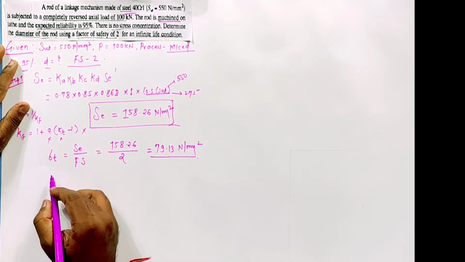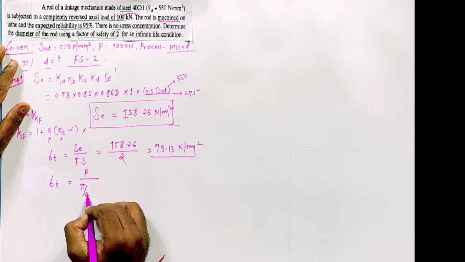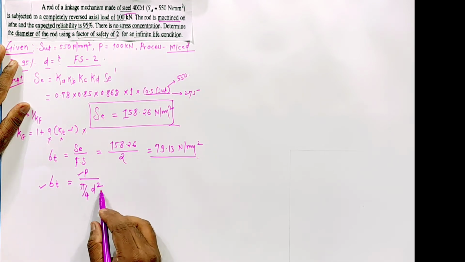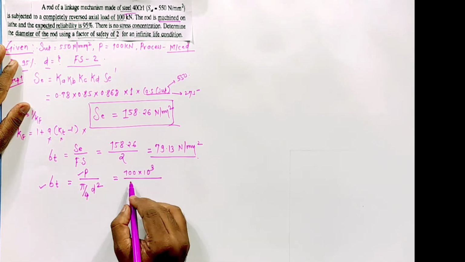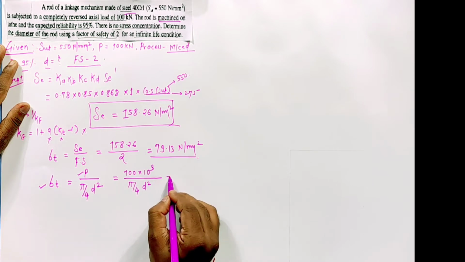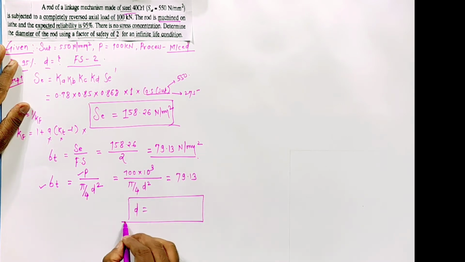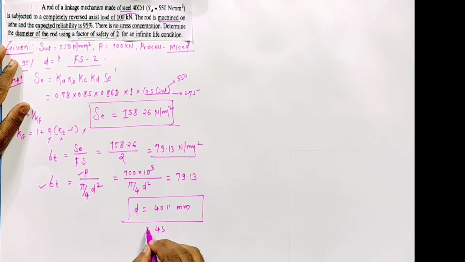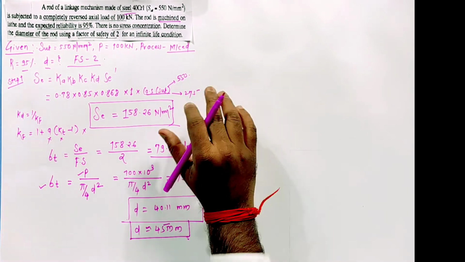Now, sigma t is P divided by the area, and the diameter is of course a circular cross section, pi by 4 d square. Sigma t is known, P is known, and the diameter remains. So P is 100 kilonewton divided by pi by 4 d square, equal to 79.13. Through which the diameter we get is 40.11 mm. So we can say it is around 45 mm. Clear?